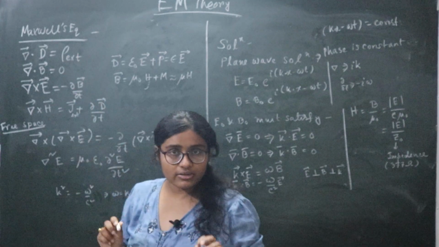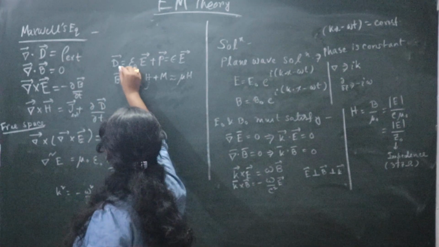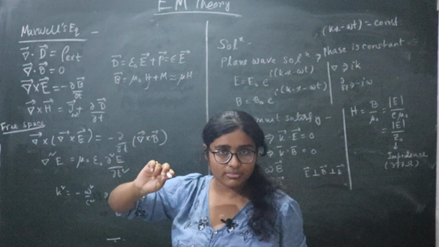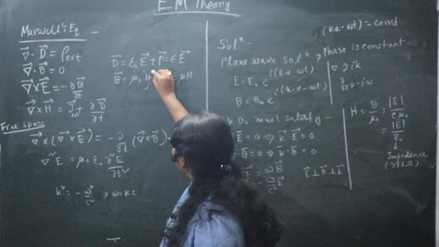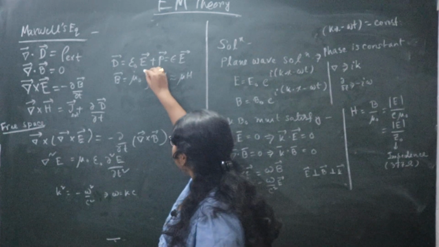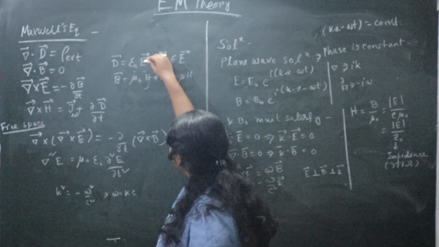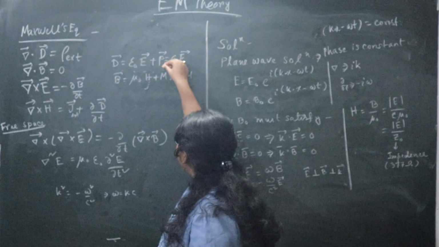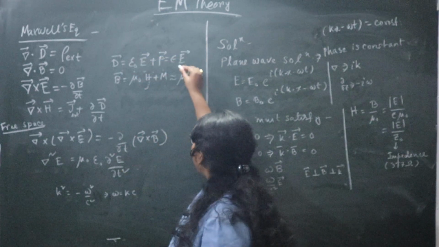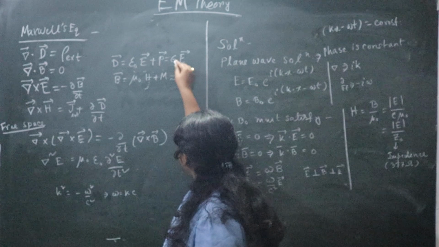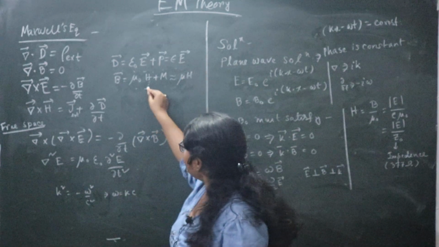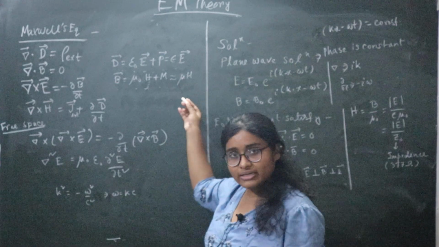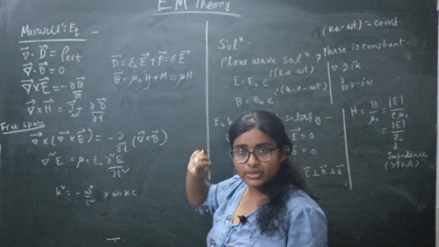where D equals epsilon E. And if you write D, that is the displacement vector for any medium, it will be epsilon naught E plus P, where epsilon naught E is the electric field and P is the polarization. And B equals mu naught H plus M, or for linear material equals mu H.